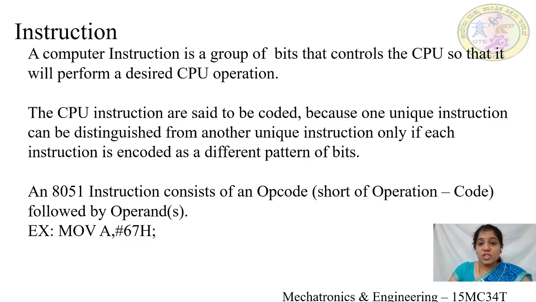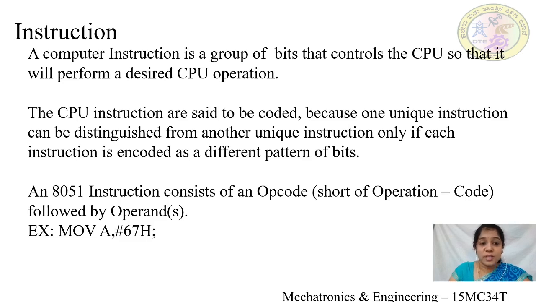An 8051 instruction consists of two fields. One is opcode field followed by an operand field. Let us take an example. MOV A, #67H, where MOV is the opcode and A, immediate data 67H are operands. After execution of this instruction, the immediate data 67H will be copied into accumulator, where A, accumulator is the destination register and the immediate data is the source.